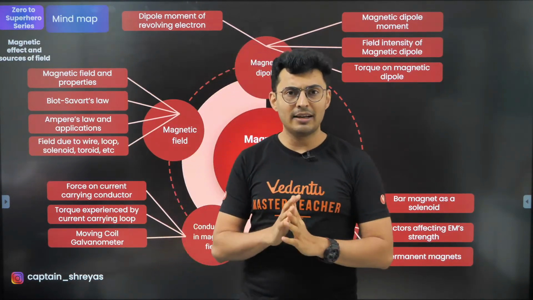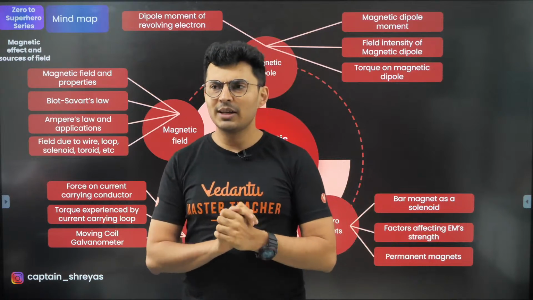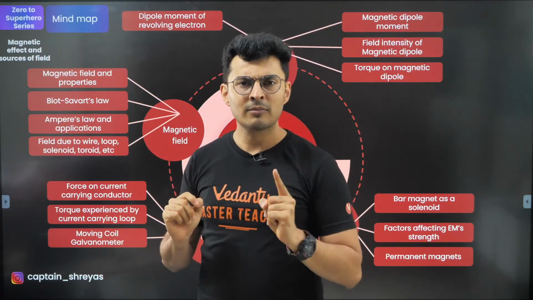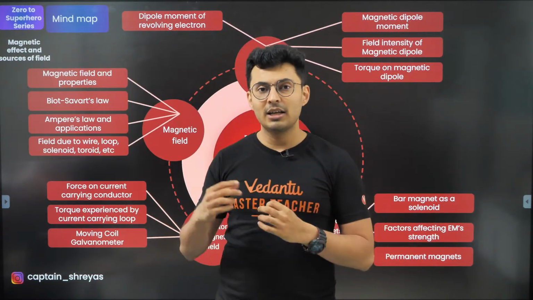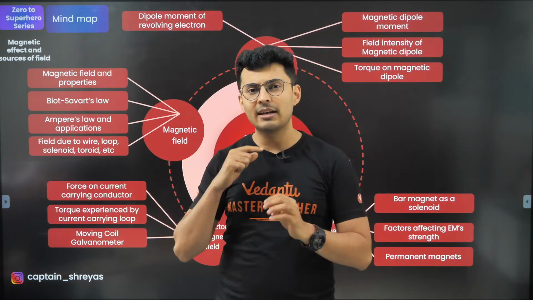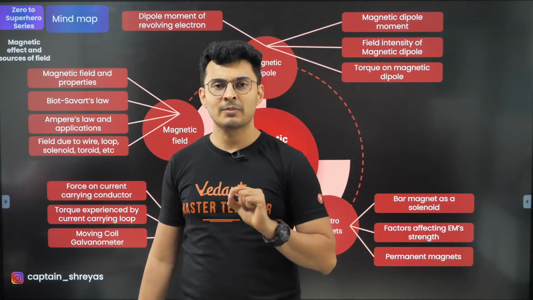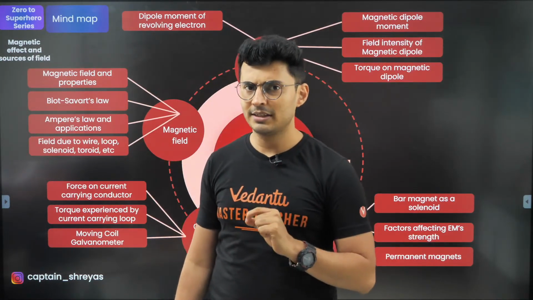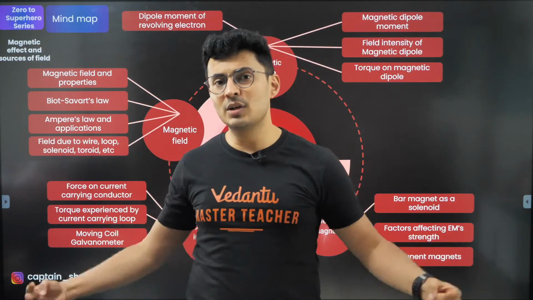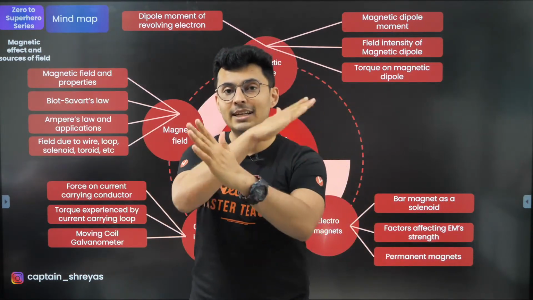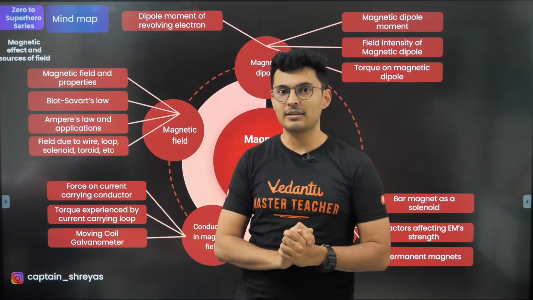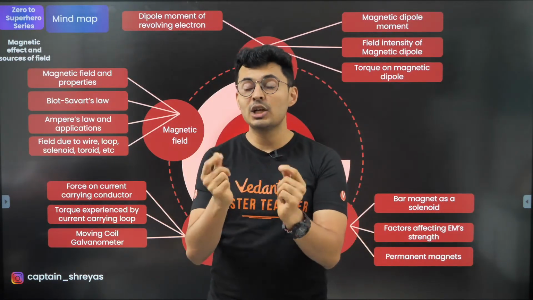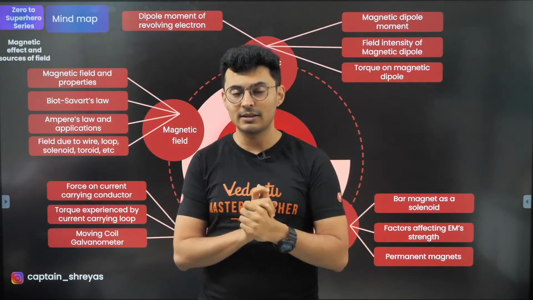Number one, be it magnetic or electric, the tangent drawn to the field line gives the direction of the field. The second one is that no two field lines can ever intersect each other. They can never ever intersect, or else you will have an ambiguity. You cannot decide where exactly the field is.